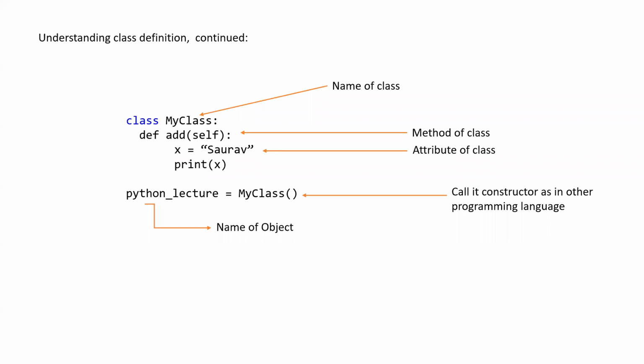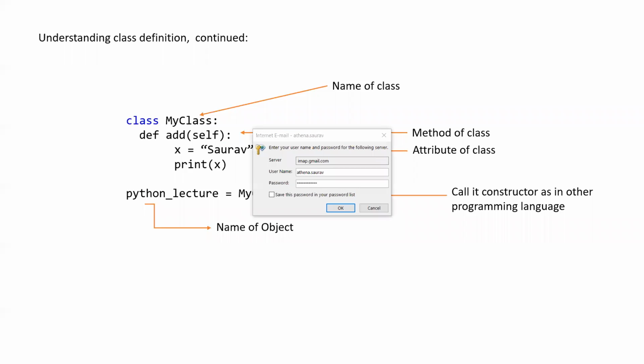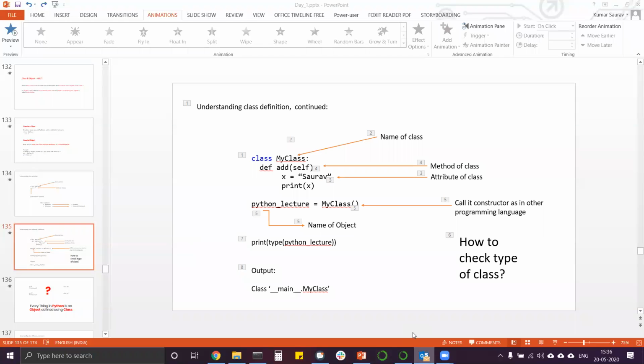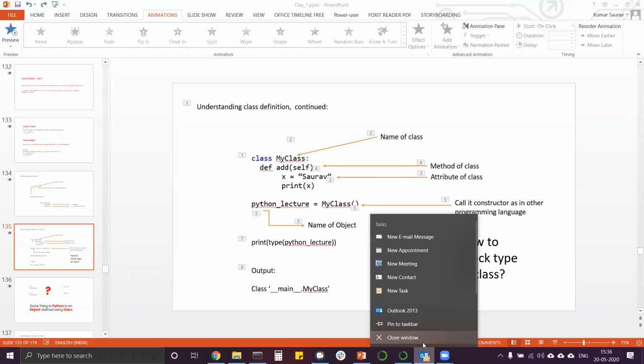Now when we call it, like python_lecture equal to MyClass parenthesis, python_lecture becomes the name of the object, and this method is, hold on, I will just close it. It will keep on popping.